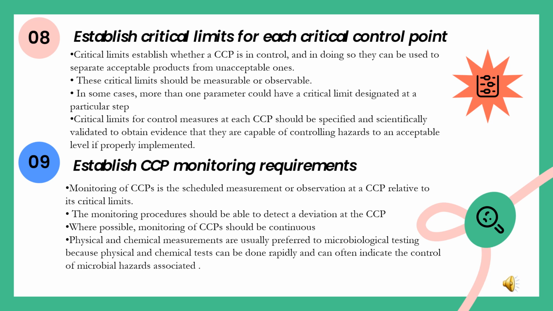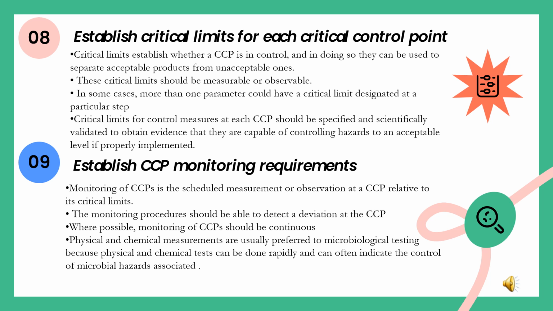For example, in case of heat treatment, commonly used critical limits are both time and temperature. Critical limits for control measures at each CCP should be specified scientifically and validated to obtain evidence that they are capable of controlling the hazard to an acceptable level if properly implemented.